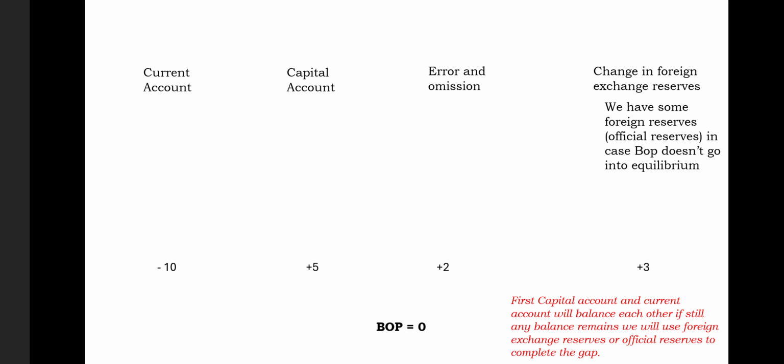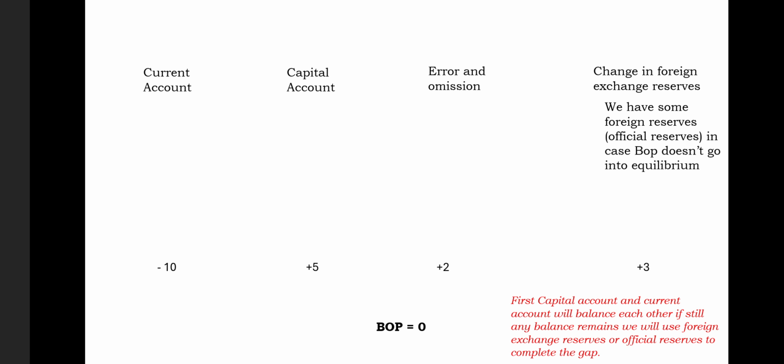We have learned that, first and foremost, if there is a deficit in the current account, you can use the money of the capital account. But if both accounts still cannot balance each other, then there is a very important need to choose official reserves or foreign exchange reserves to complete this gap. This is how the Government of India tackles the balance of payment deficit.